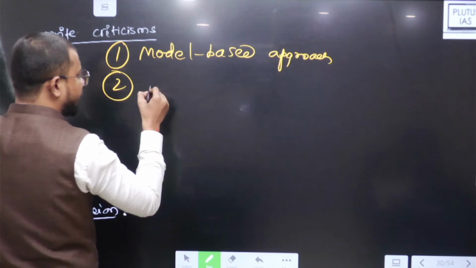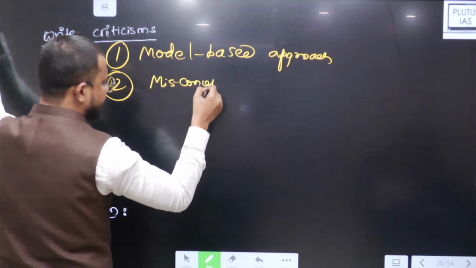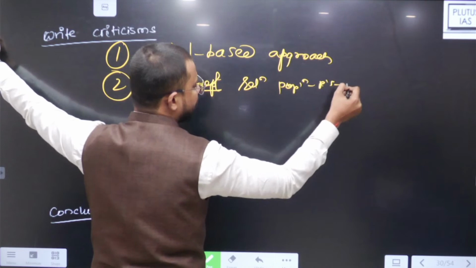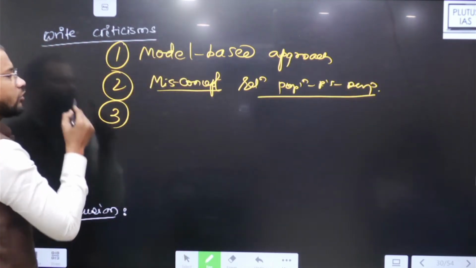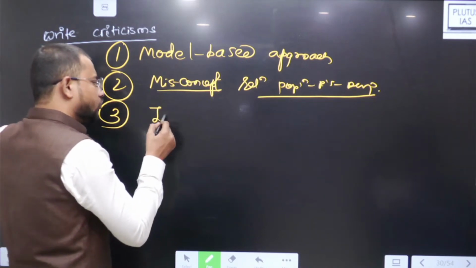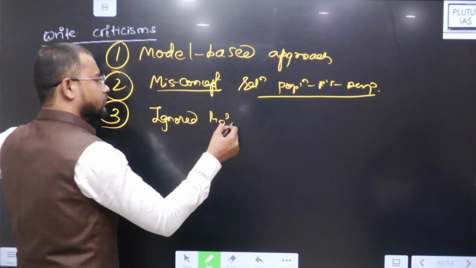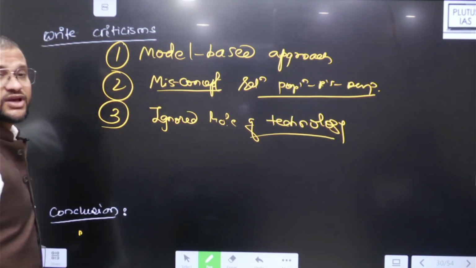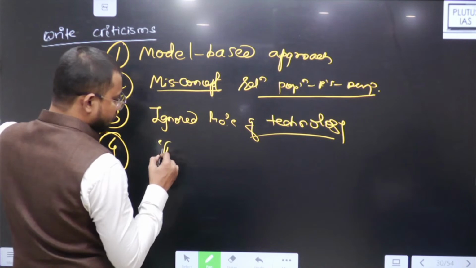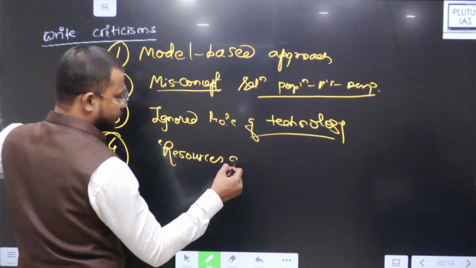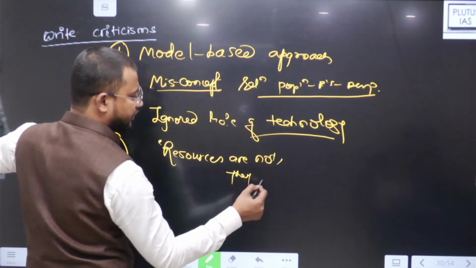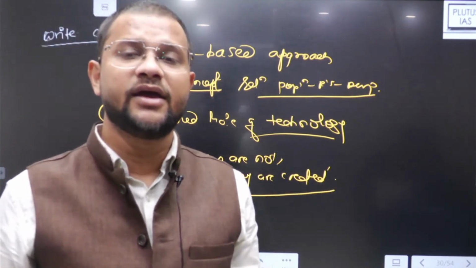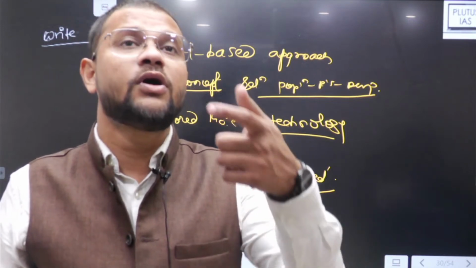Second, it tries to misconceive, or somehow misread, the relation between population, resources and development that is so complex in nature. Next, it ignored the true role of technology, though it considered it to some extent. However, the role of technology was not fully understood, because according to Zelinsky, resources are not, they are created. It means that resources are not resources until humans bring them into use.